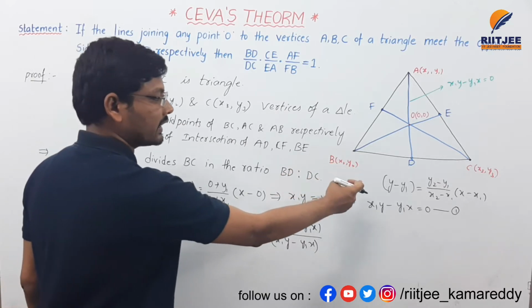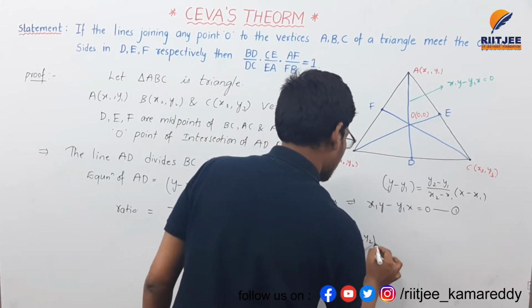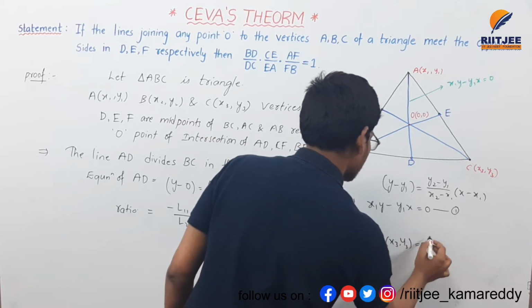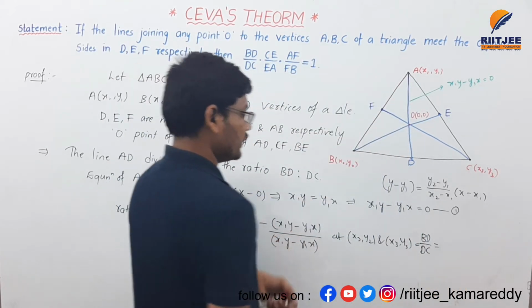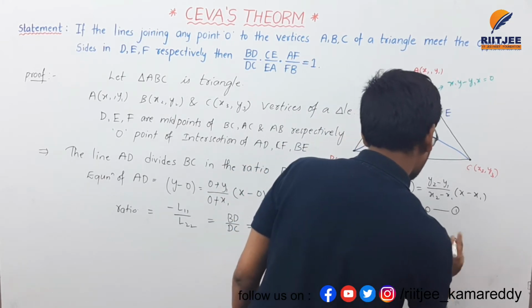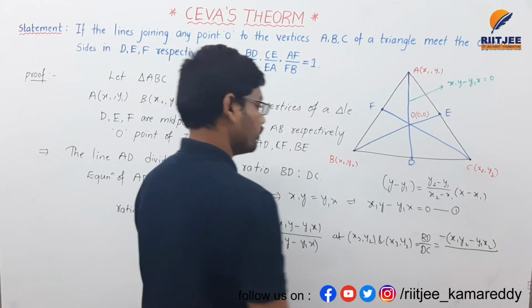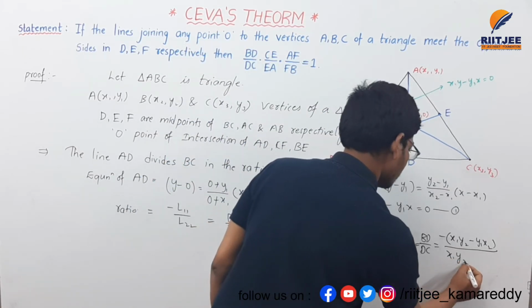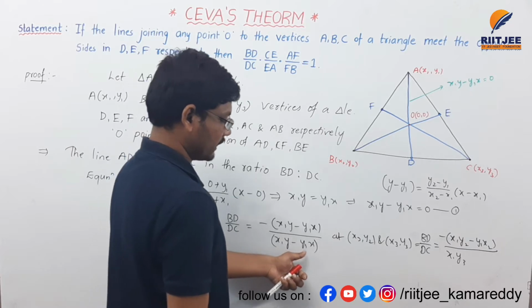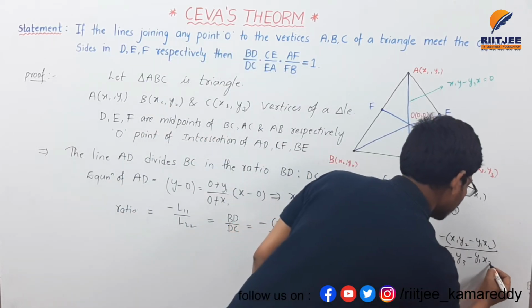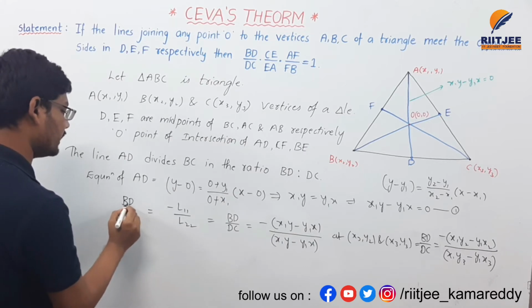So BD by DC will become, in place of y1 we substitute y2: minus of x1y2 minus y1x2, divided by x1y3 minus y1x3. This is the ratio of BD by DC.